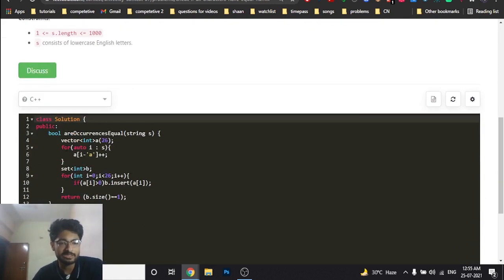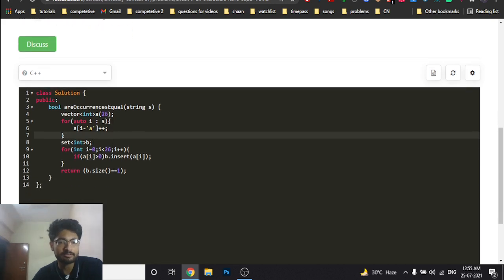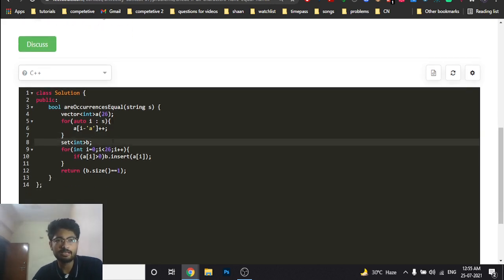So that's what I've done. First find the frequency of every character in the whole string, then make a set and insert all the non-zero frequencies, because there can also be zero frequencies, but you should not insert those into the set. Insert all the greater-than-zero frequencies of all the characters into the set B, and in the end check whether the size of B is equal to 1. If all the frequencies are the same, then the resultant size of the set should be 1, because the set will hold only unique integers. I hope you get the point. So that's the solution for the first problem.